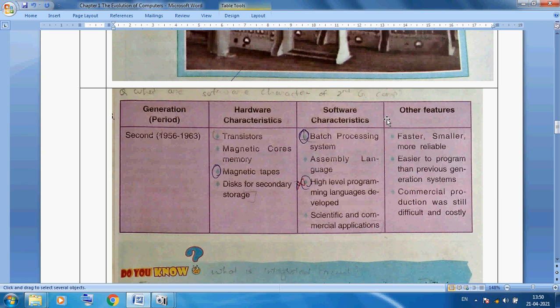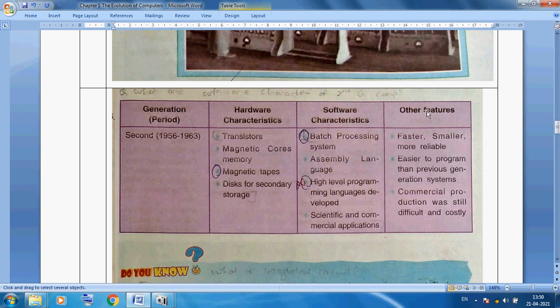What are the other features of second generation? Faster, smaller, more reliable, easier to program. Compared to the previous generation, commercial production was still difficult and costly.